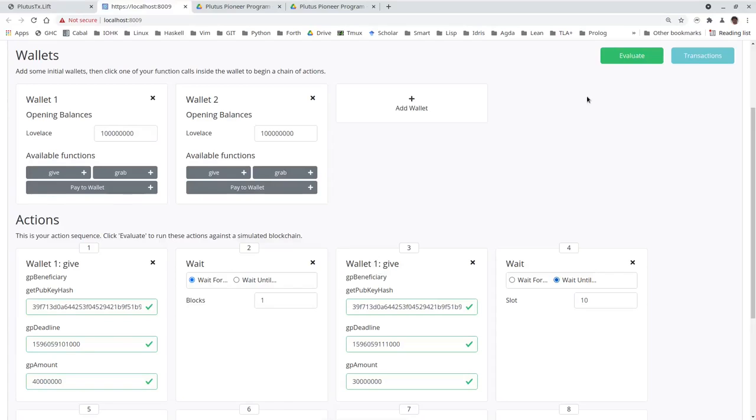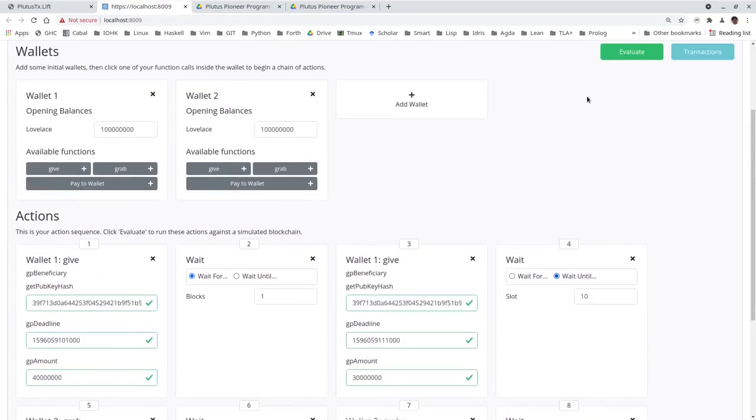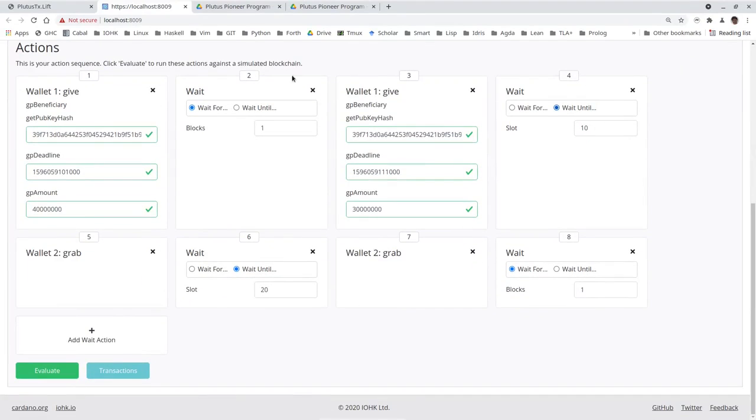To try this in the playground, I have two wallets and wallet 1 makes 2 gifts, so I have to wait for one block in between. Both gifts are to wallet 2, so this is the pubkey hash of wallet 2, but different deadlines and different amounts. So this is slot 10 and this is slot 20, and 40 ADA and 30 ADA. So after slot 10 this should be available and after slot 20 this.